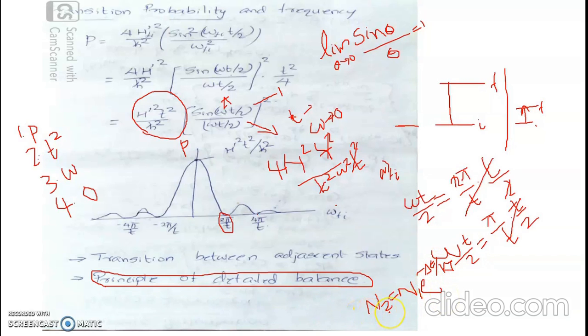So if there are 1000 atoms in the first quantum state, you can expect only 100 or 10 atoms in the second quantum state. Since there are more atoms occupying the lower energy stationary states compared with atoms in the higher energy states, there is scope for more absorption or excitation transitions compared with de-excitation transitions. So practically there will be greater probability for excitation or induced absorption rather than